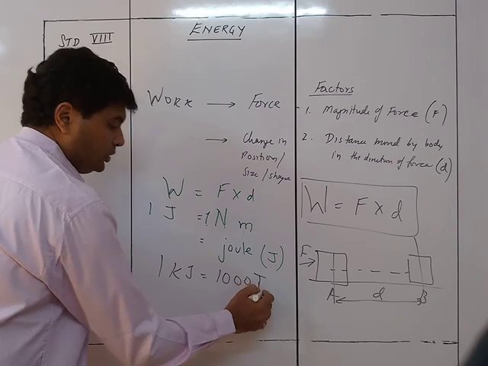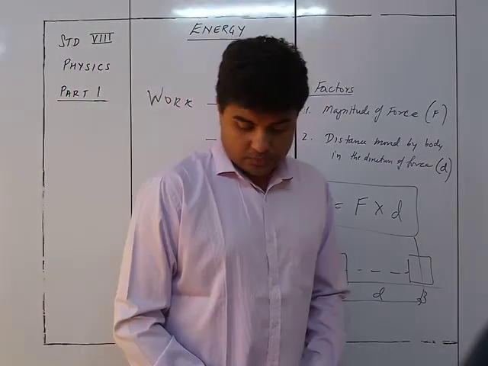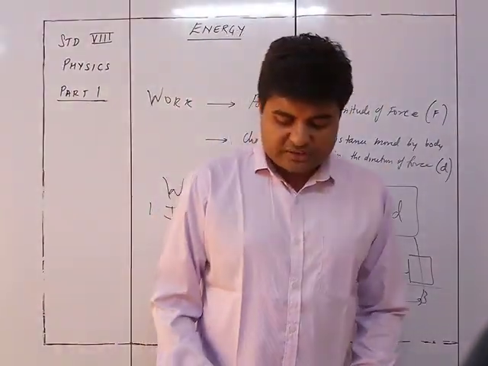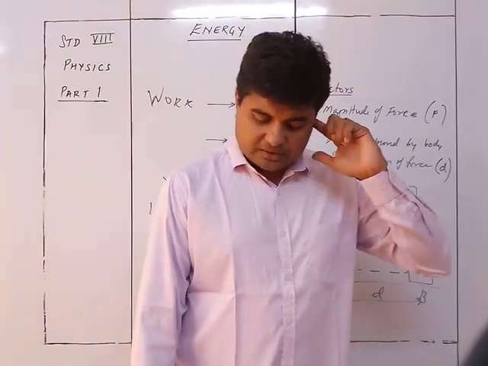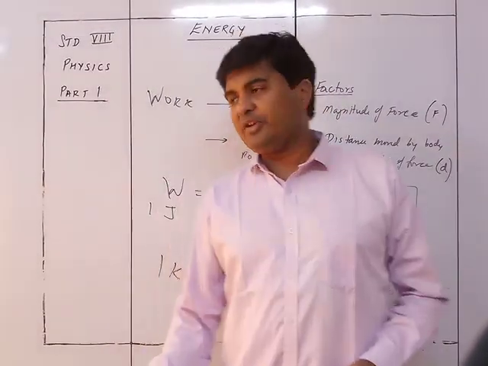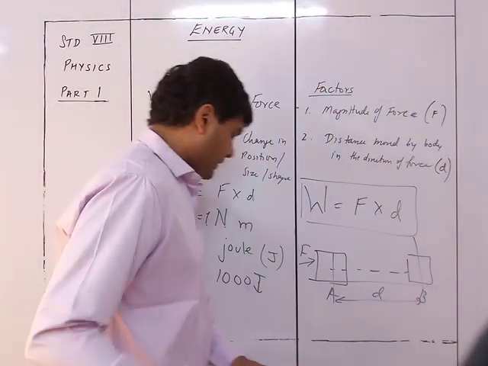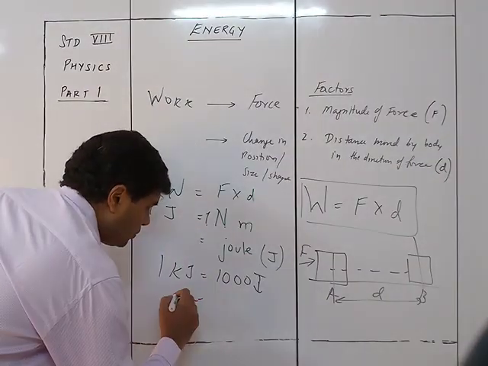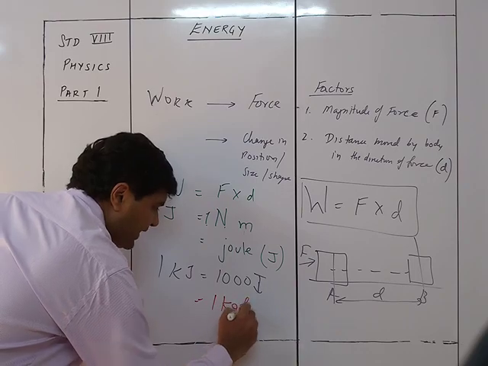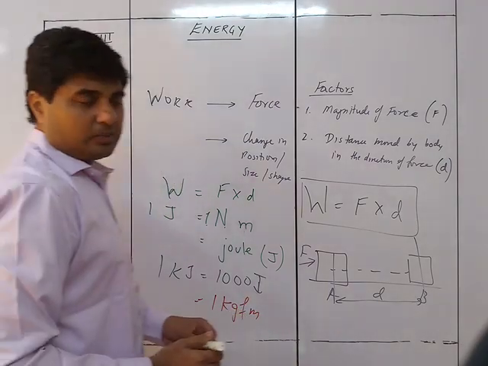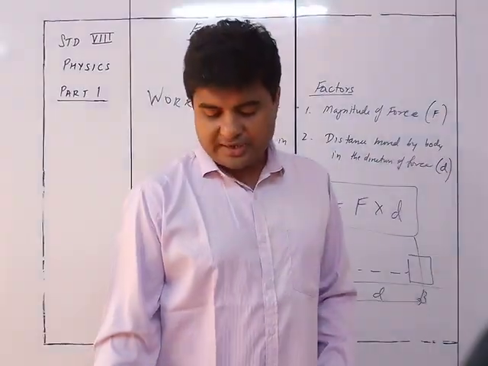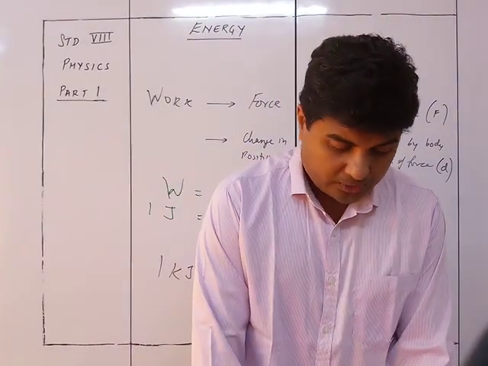1000 joule is 1 kilojoule. If we measure the force in kgf and the distance in meter, the unit will be kgf meter. So if instead of Newton, I use kgf, then the unit will be 1 kgf meter. Okay, that is provided we are taking the force in kgf and not in Newton.